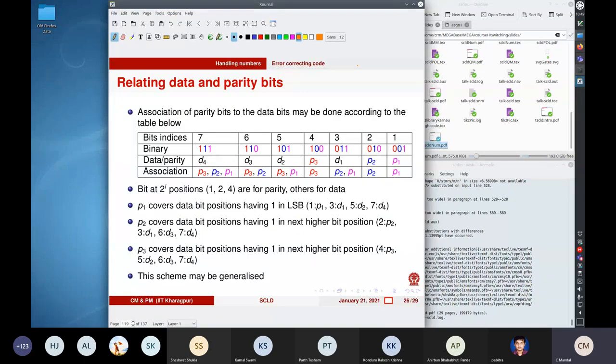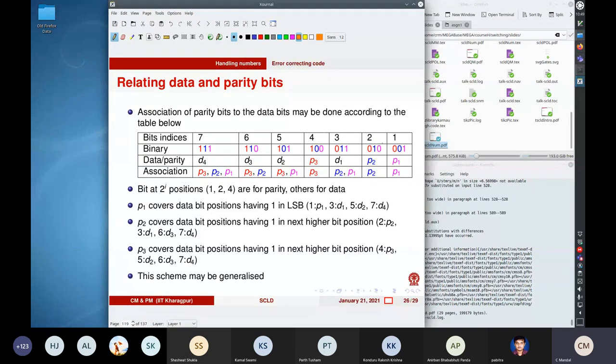So we can number the bits from 1 to 7, and if we number the bits from 1 to 7, we can say that bit 1 is P1, bit 2 is P2, bit 3 is D1, bit 4